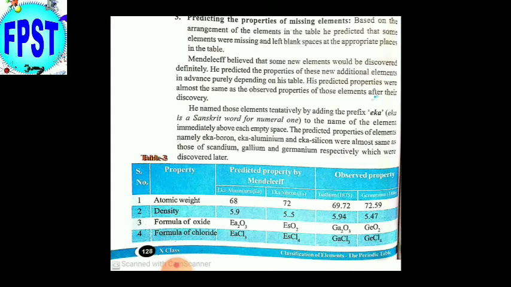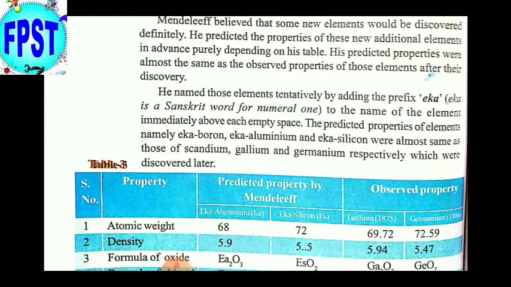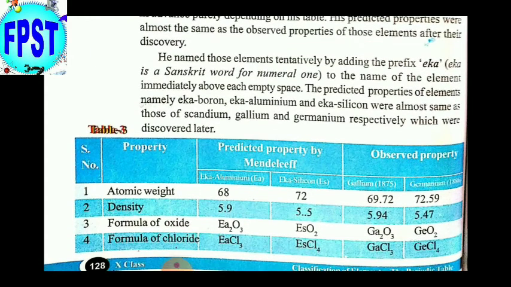For example, here he gave the element name as Eka aluminum. He added the prefix Eka, which means 1, because there should be a name for the predicted element that should resemble the properties of that element.